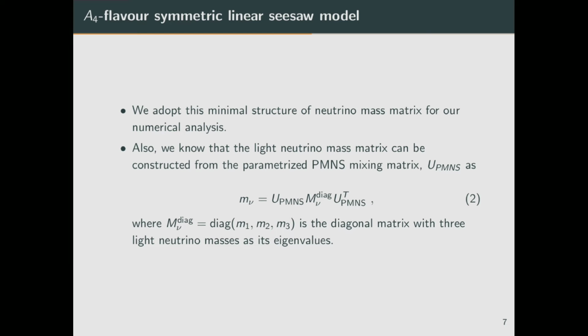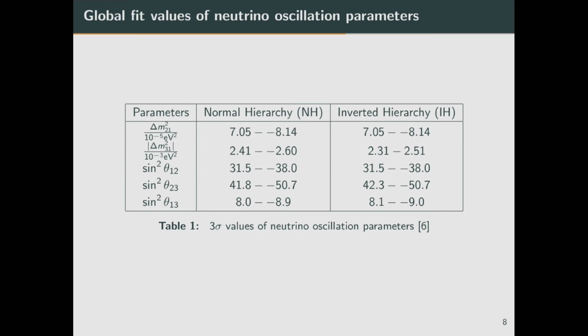We also know that the light neutrino mass matrix can be evaluated as shown in equation 2. Thus, by comparing equation 1 and equation 2, we get a set of simultaneous equations which can be solved to find the unknown neutrino oscillation parameters such as the lightest neutrino mass, the delta CP violating phase, and the 2 Majorana phases. This is done for different vacuum alignments of the triplet flavon fields. We use the global fit values of neutrino oscillation parameters as input in order to solve the simultaneous set of equations to evaluate the unknown neutrino oscillation parameters.